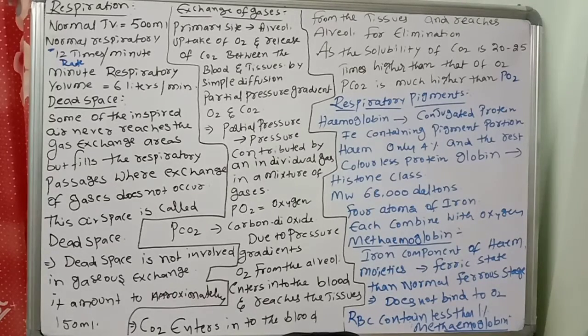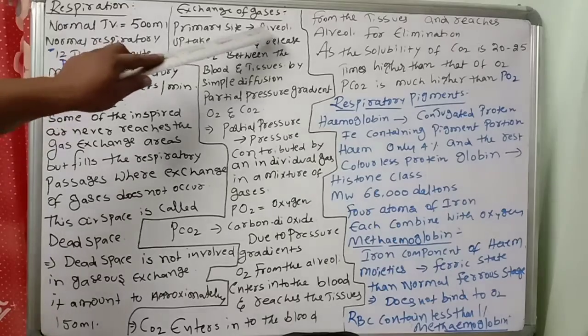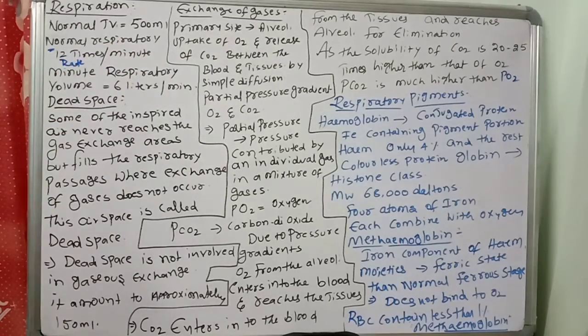Once again, children, the primary site of exchange of gases is the alveoli. The alveoli are the unit of the lungs where the exchange of gases takes place.